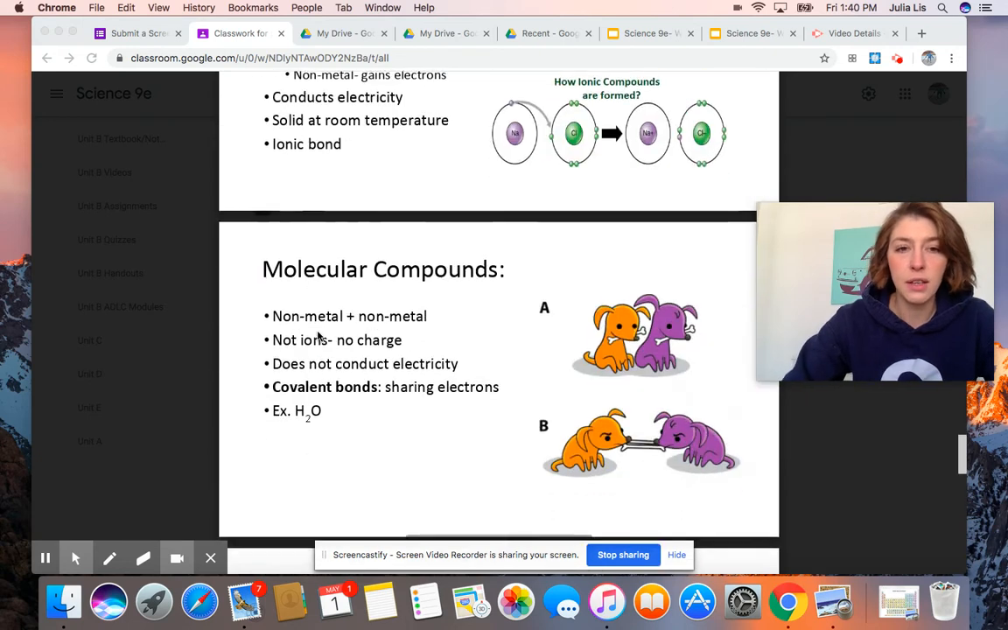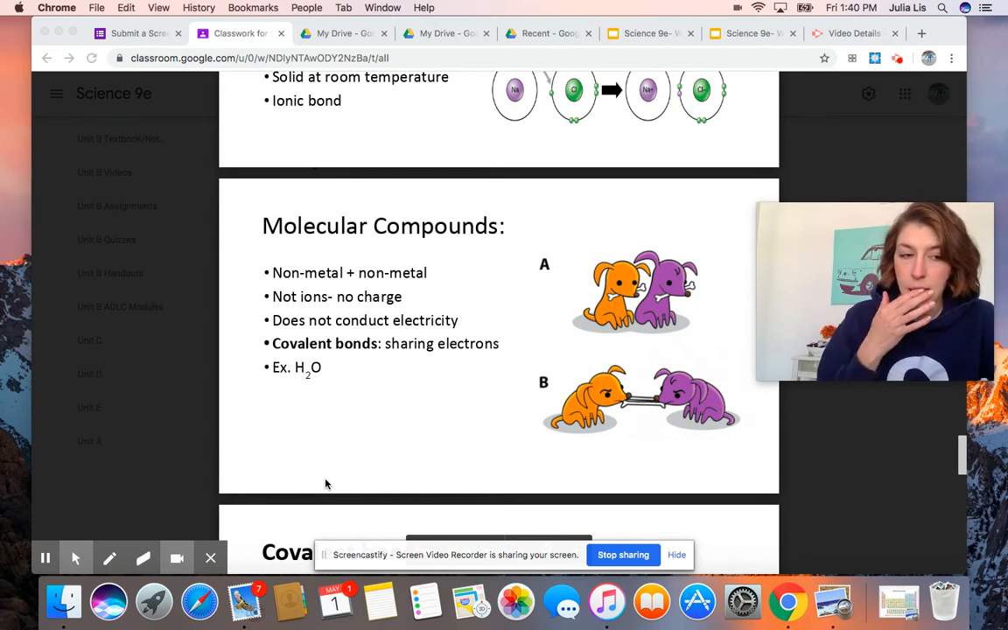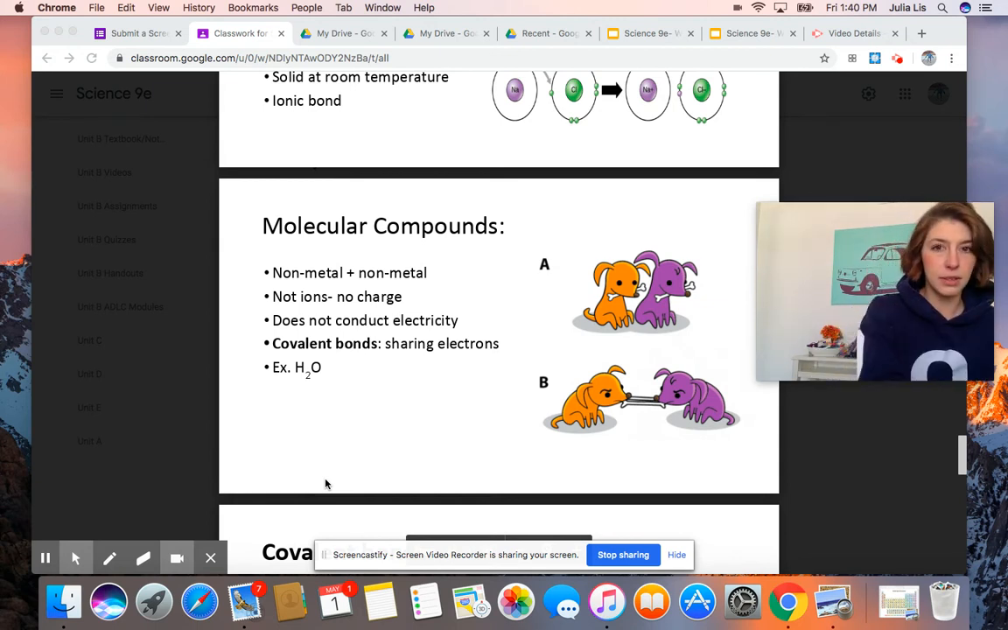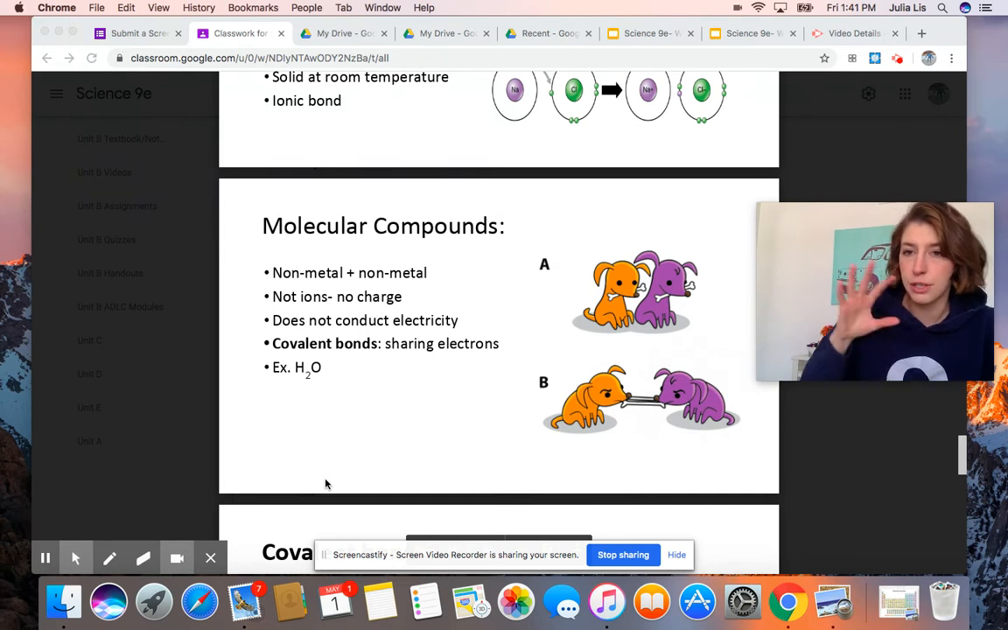If we then look at molecular compounds, what you need to remember is that they're actually 2 nonmetals reacting with each other. And these 2 nonmetals are often very greedy. They want to gain electrons, right? They need electrons from metals in order to have full rings of electrons.